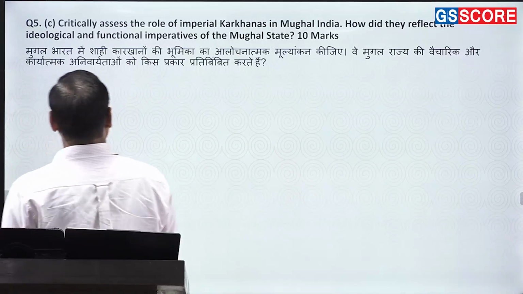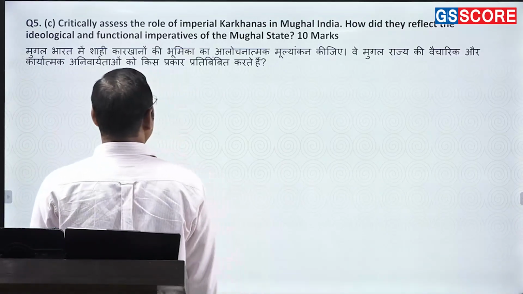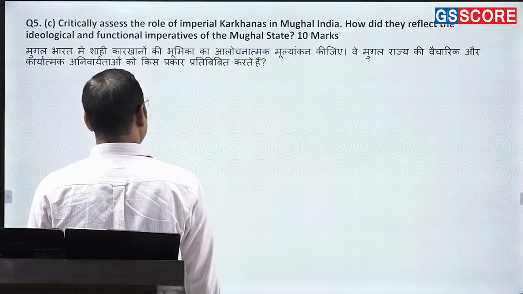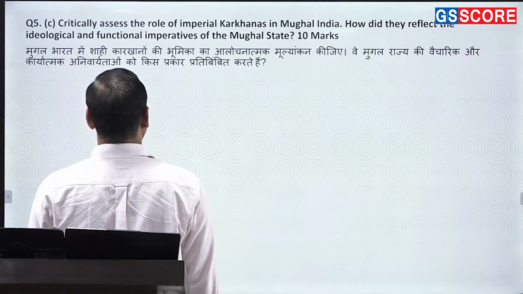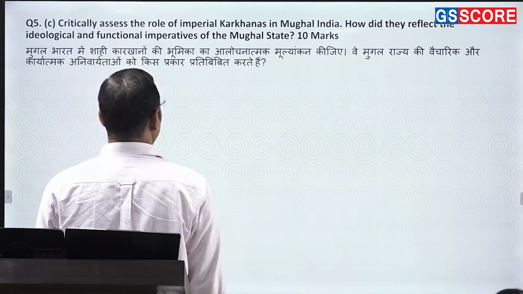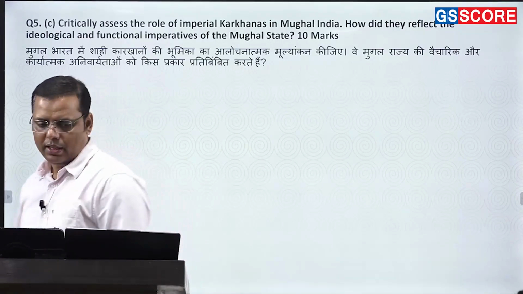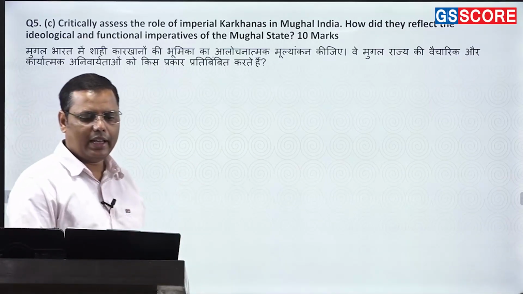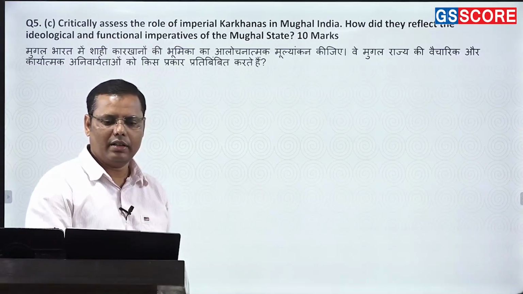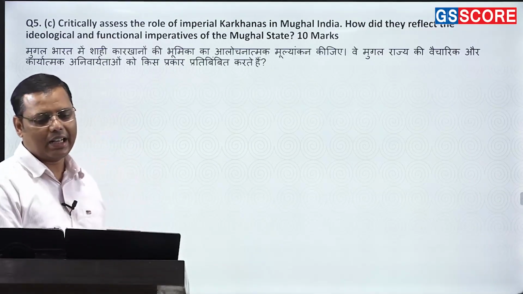Okay. Critically assess the role of imperial karkhanas in Mughal India. How did they reflect the ideological and functional imperatives of the Mughal state? That is the second part, which is slightly complicated. Okay, fine. Let's come to this question. Now, this question is saying that, first of all, critically assess the role of imperial karkhanas.